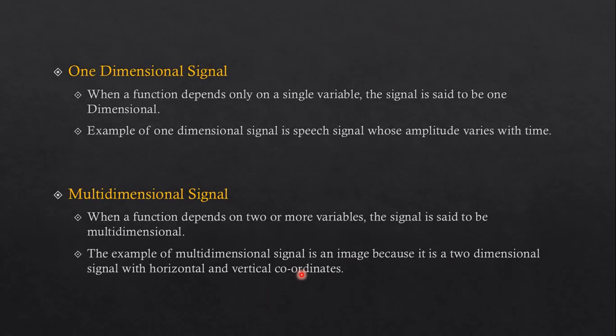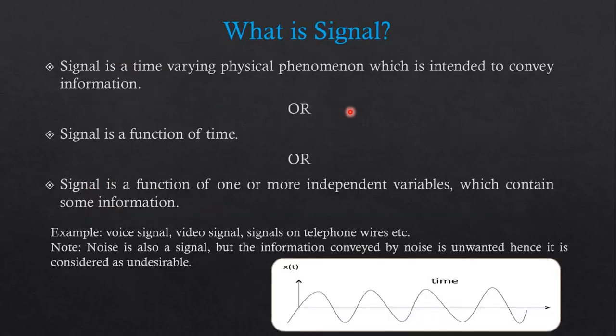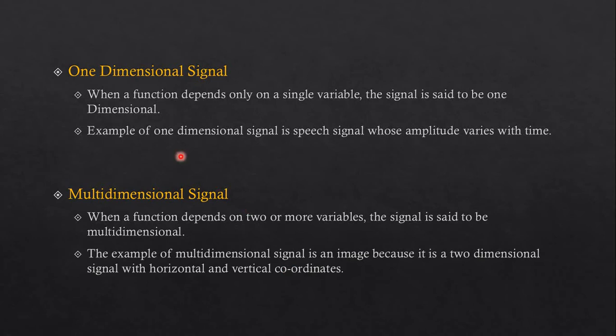Now signals have two types, that is one dimensional signal and multidimensional signal. So what is a one dimensional signal? When the function depends only on a single variable, as we studied earlier, where x is a single variable, the signal is said to be one dimensional.